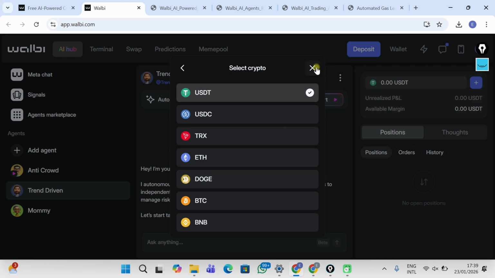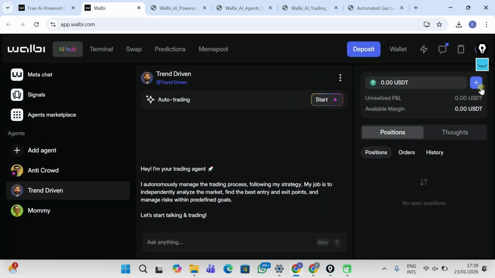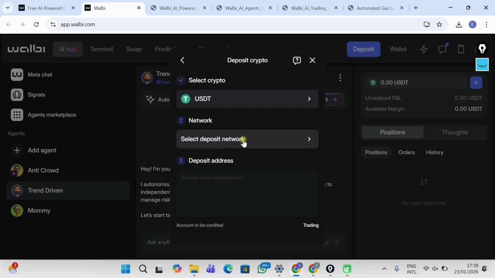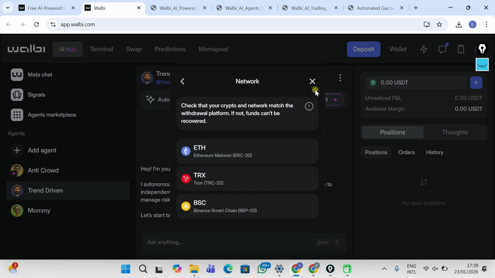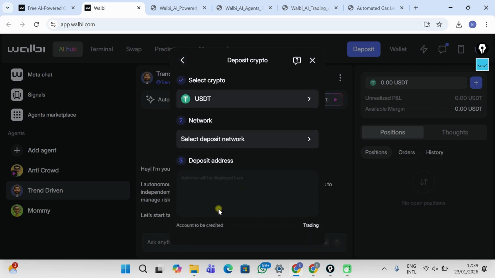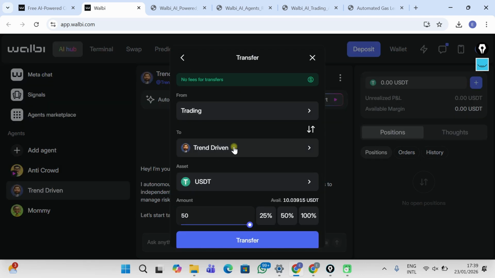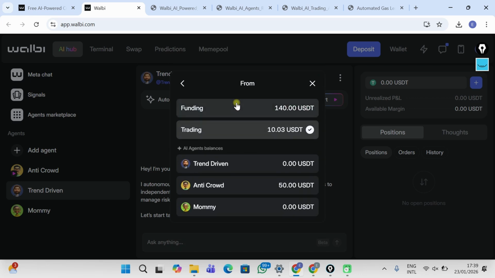Sorry about that. You select the network and you type in your wallet address, right? So it doesn't really take time. But now I'm going to click on transfer crypto. Let's transfer 50 USD also. That's the minimum balance for most of these bots. So I'm going to transfer $50 into this account.